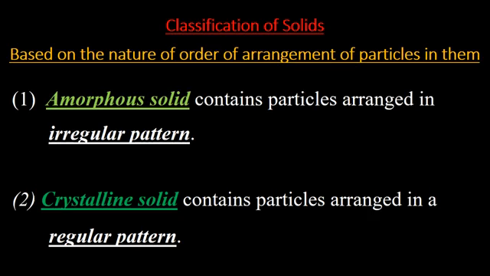Okay, let us know how the solids have been classified based on the nature of order of arrangement of particles in them. There are mainly two types, amorphous solid and crystalline solid. Amorphous solid contains particles which are arranged in irregular pattern. They are randomly arranged or distributed. In case of crystalline solid, it contains the particles arranged in a regular pattern. They are uniformly distributed.